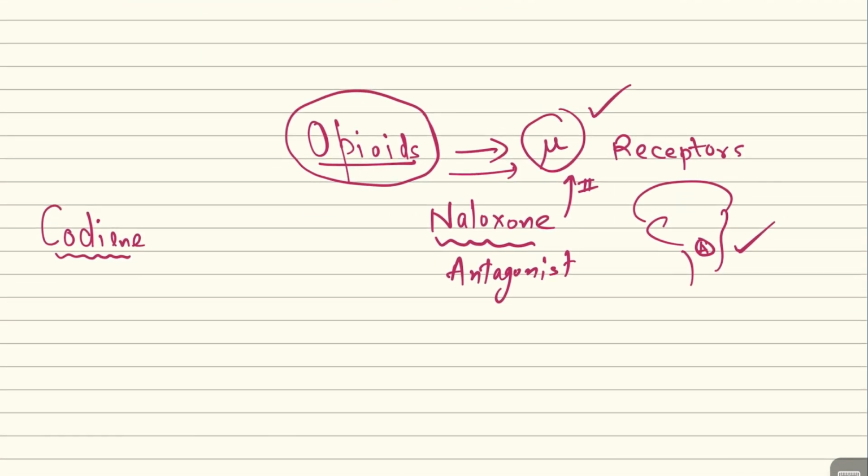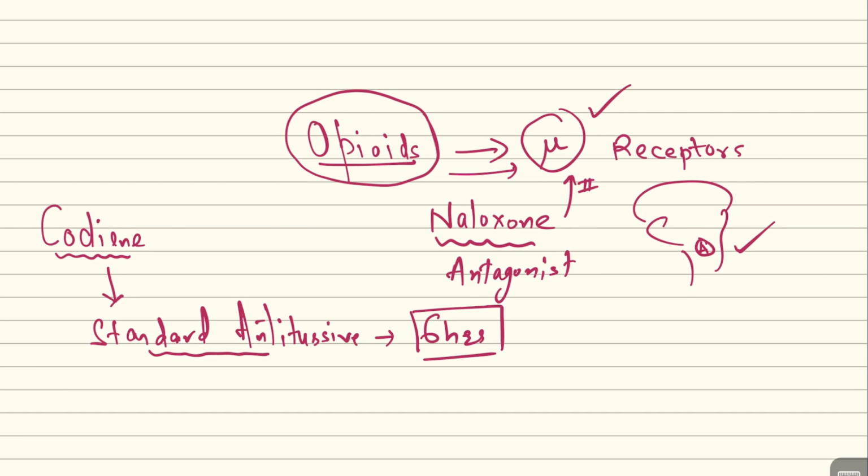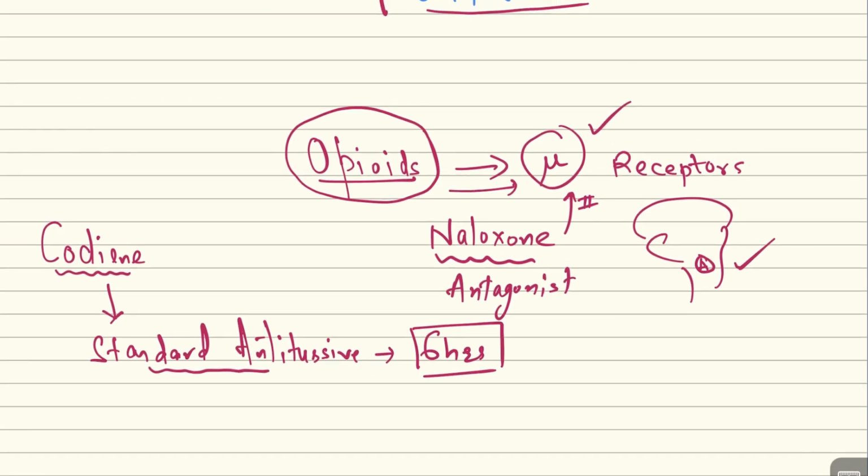Among the opioids, the standard drug is codeine. It is the standard antitussive, and its duration of action is 6 hours. It suppresses the cough by acting on the central nervous system. Codeine has drawbacks: constipation is its major drawback.